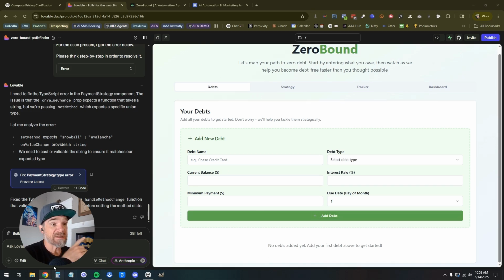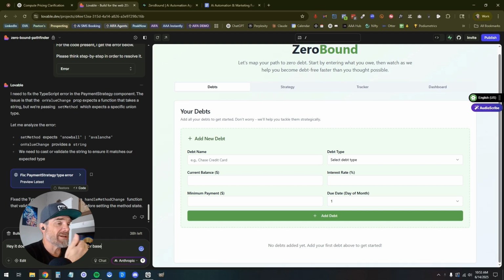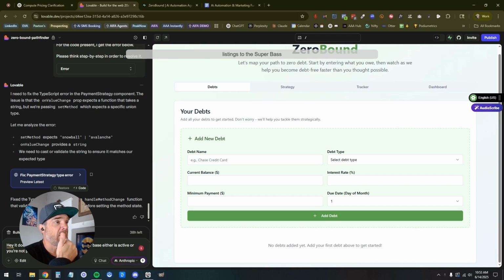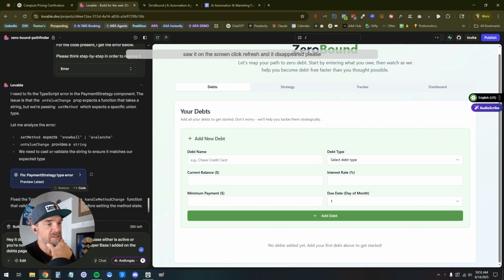So right now I'm going to say, hey, it doesn't look like our connection to Supabase either is active or you're not passing new debt listings to Supabase. I added a new debt on the debts page, saw it on the screen, clicked refresh and it disappeared. Please correct and fix this step by step.